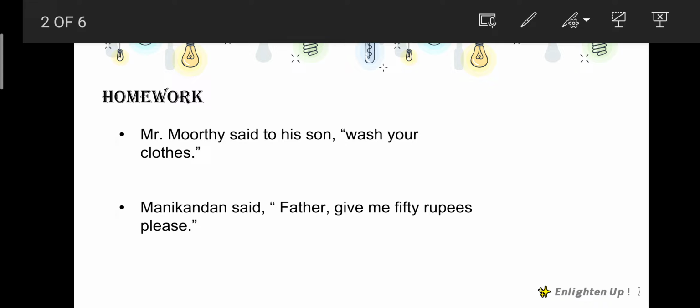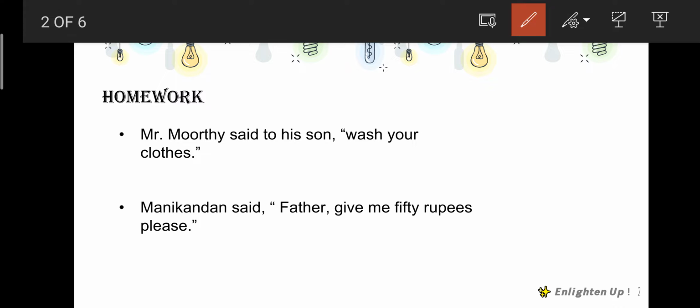So I also gave homework. Let us work out examples and then we will move on to our next type. Right, before that I only told about one change, that is change of reporting verb. The second change is change of the verb to to-infinitive. The verb should be in to-infinitive here, and the third change is don't should be changed into not to. Right, now we will move on to examples.